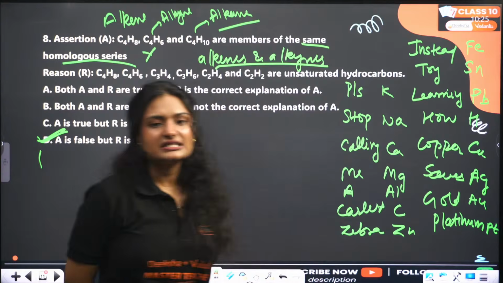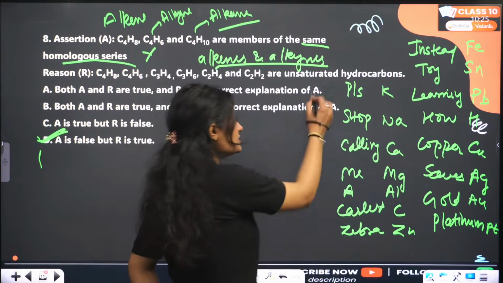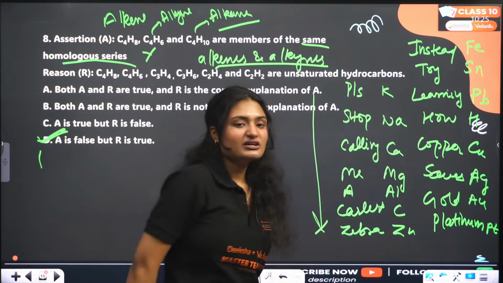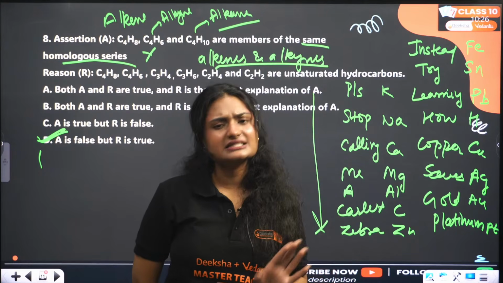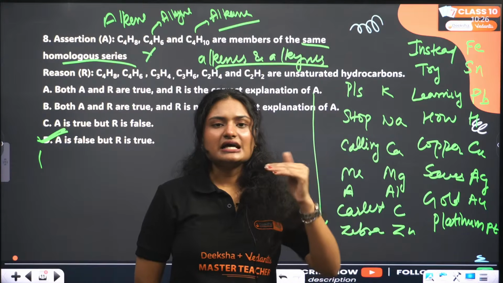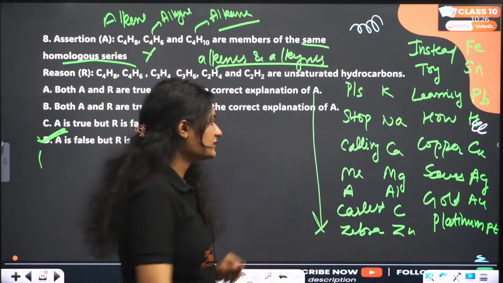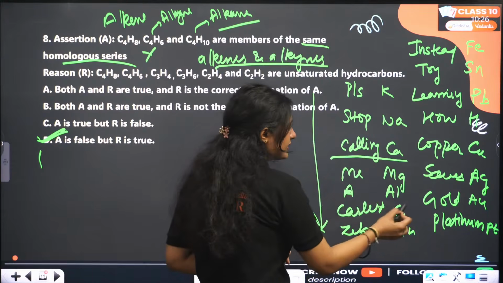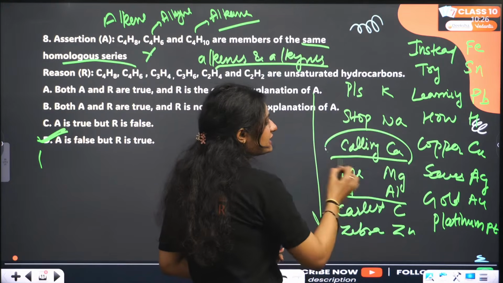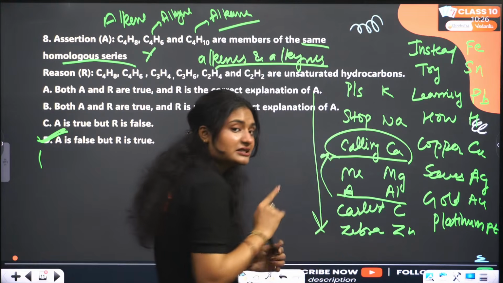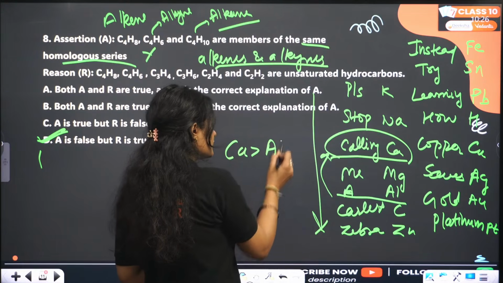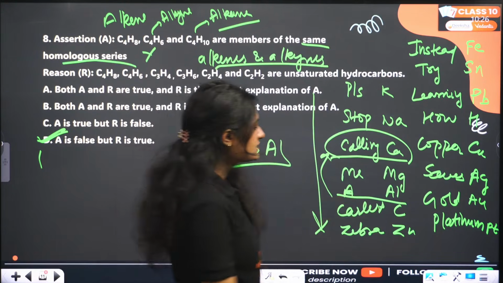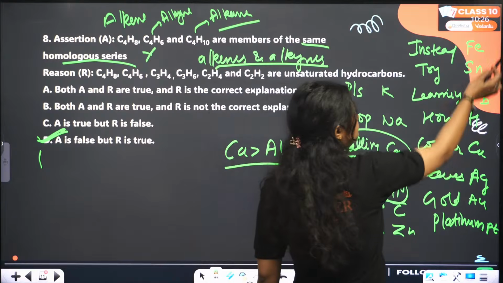Okay, so this is the reactivity series, in decreasing order of reactivity. What is happening when you go down the reactivity series? The reactivity of the metals decreases. Any metal lying above another metal is more reactive. Let's say calcium and aluminum. As calcium is lying above aluminum in the reactivity series, calcium is more reactive than aluminum. Simple. Similarly, let's compare aluminum and iron.